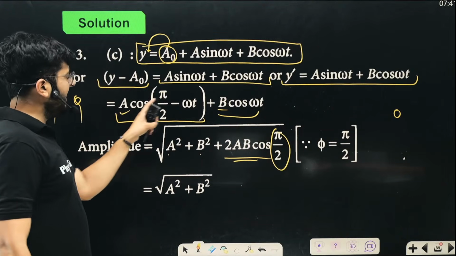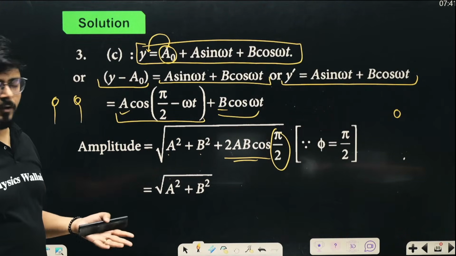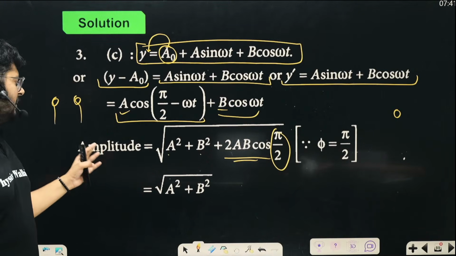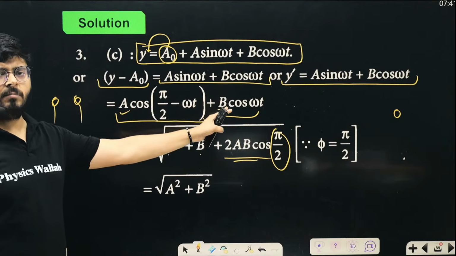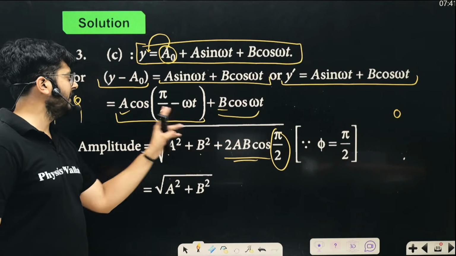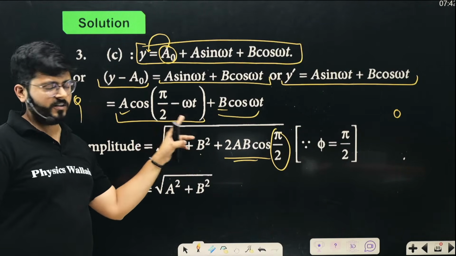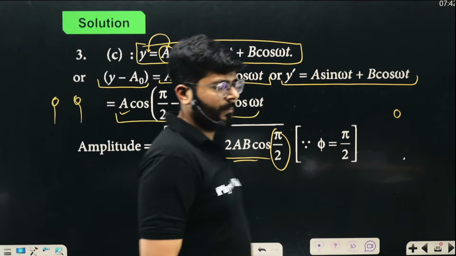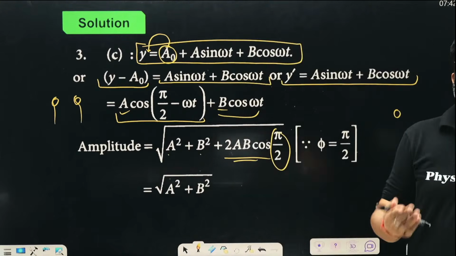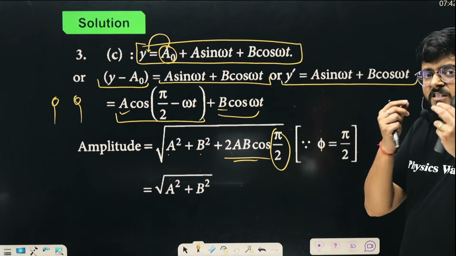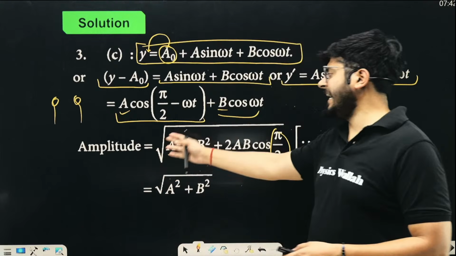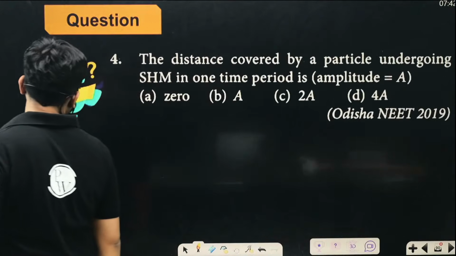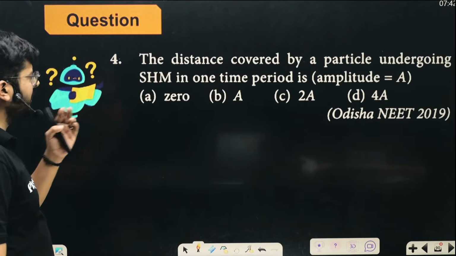So A and B are clearly the amplitudes of individual sources, provided by individual sources. So the net amplitude will be the resultant of A and B. It is under root A square plus B square plus 2AB cos phi, where phi is the phase difference between them, right? So now you see that under root, that is coming out to be A square plus B square. My dear kids, depending upon what is the phase difference between them, we can have different situations over here that we understand in the process of interference, but we are not discussing that much over here in one question.